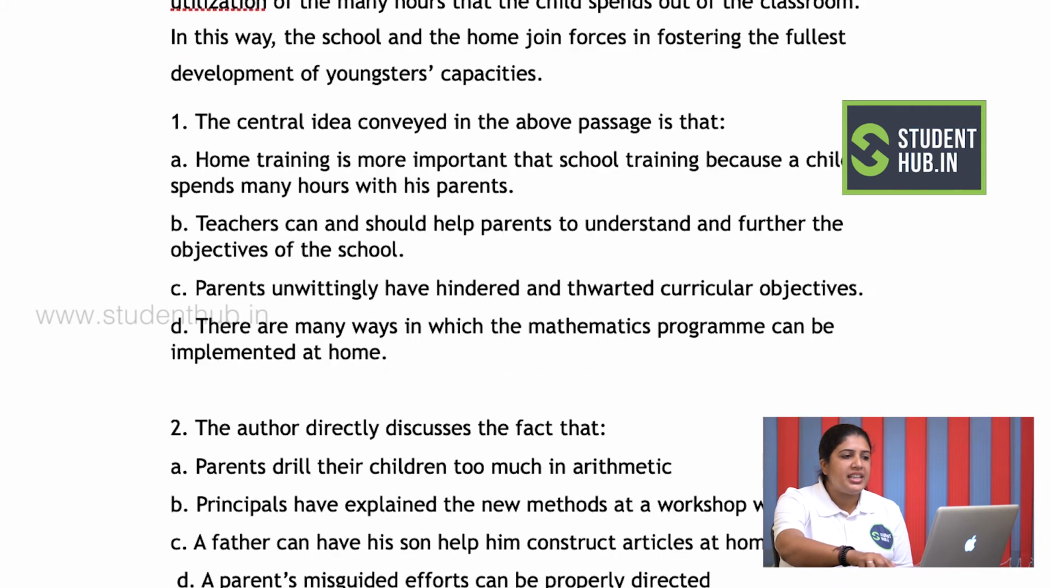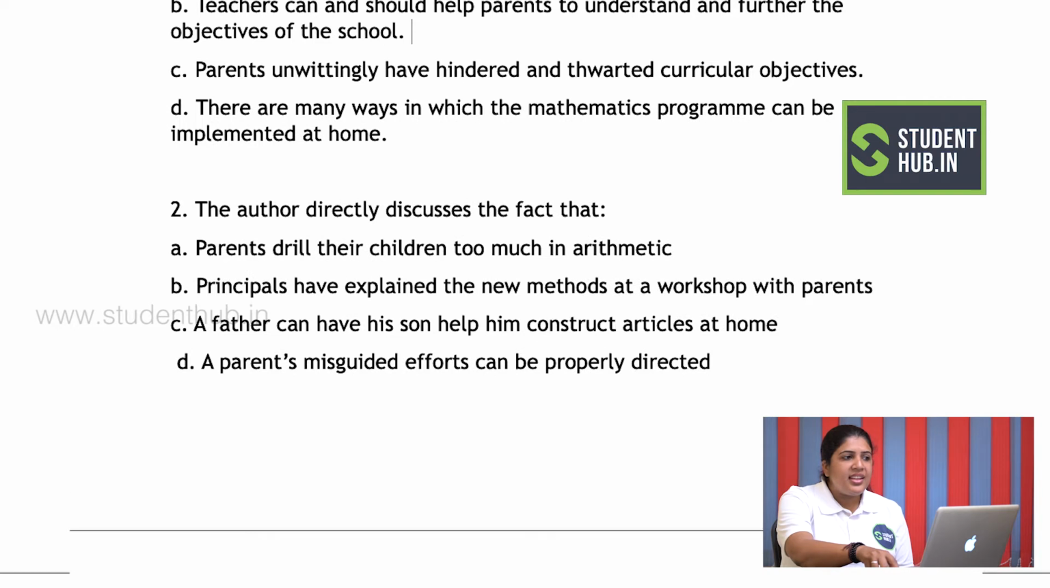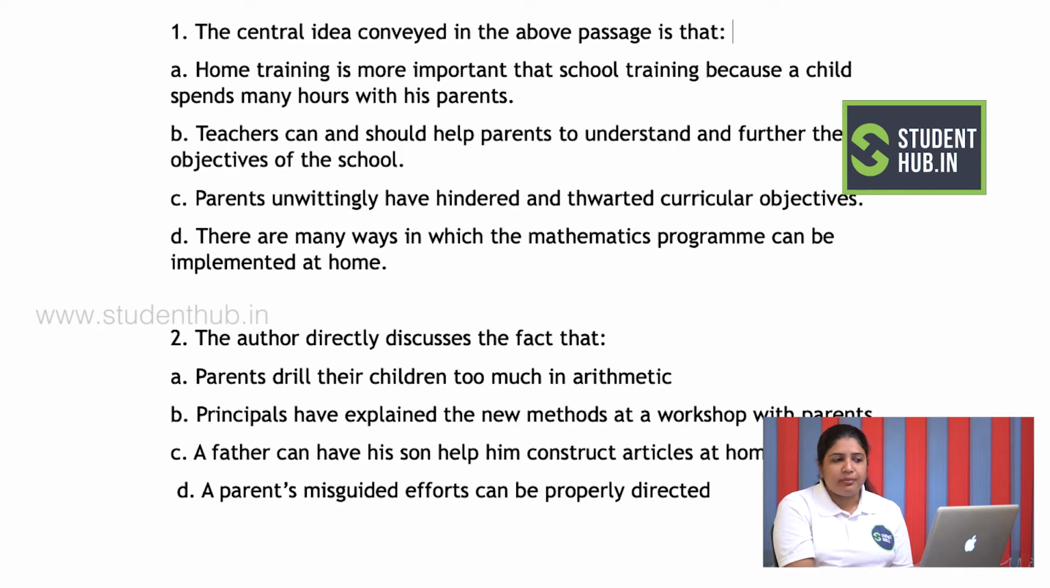The first question says the central idea conveyed in the passage is, and then I have my four options given. Option A: home training is more important than school training because a child spends many hours with his parents. Option B says teachers can and should help parents to understand and further the objectives of the school. Option C says parents unwittingly have hindered and thwarted curricular objectives. Option D: there are many ways in which the mathematics program can be implemented at home.